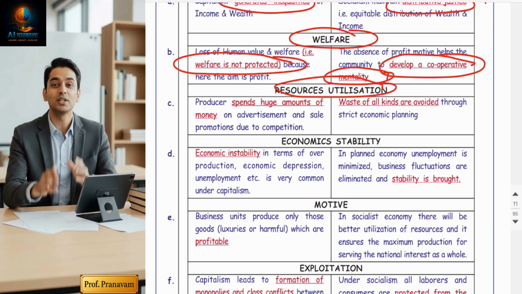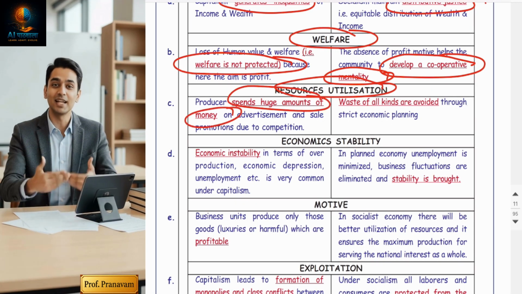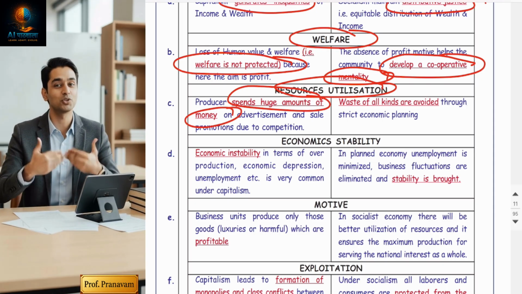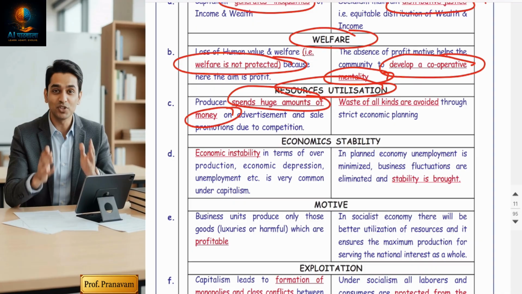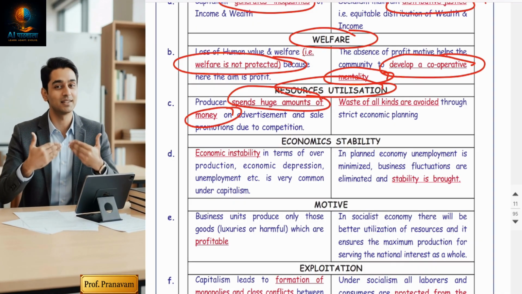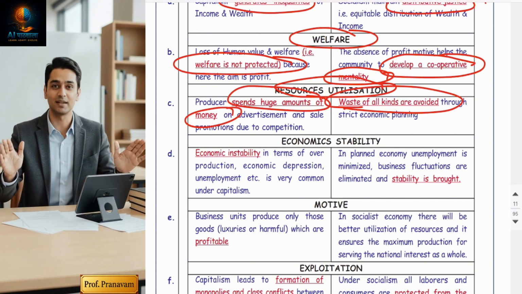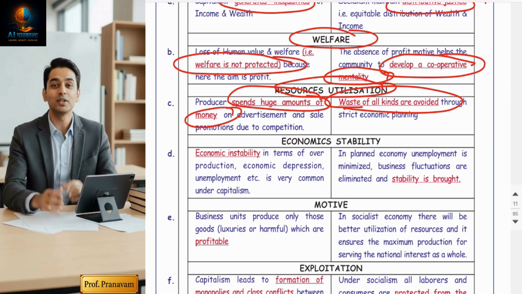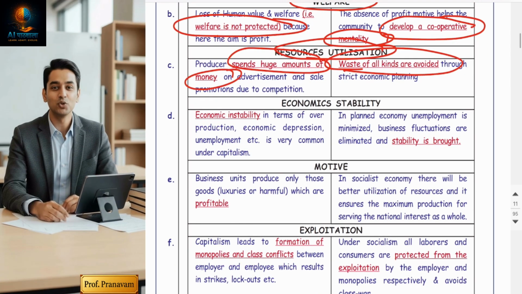Resource utilization. There are huge wastages of resources because of competition. They will spend money unwantedly, so resources will be wasted highly. But in a socialist economy, wastage of all kinds will be avoided. No wastages will be considered.